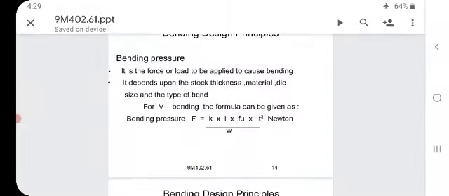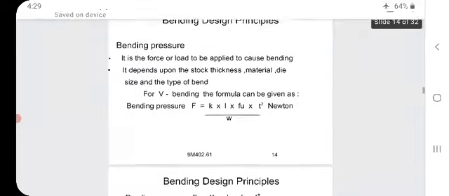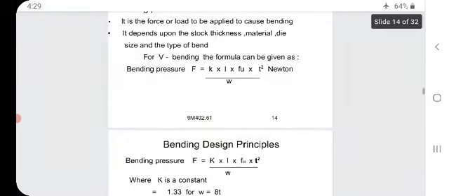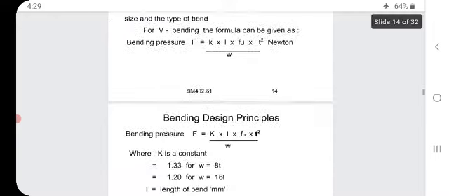Bending pressure. It is the force or load to be applied to cause bending. It depends upon the stock thickness, material, die size and the type of the bend. For V bending, the formula can be given as the bending pressure F equal to K into L into Fu into T square by W newtons.